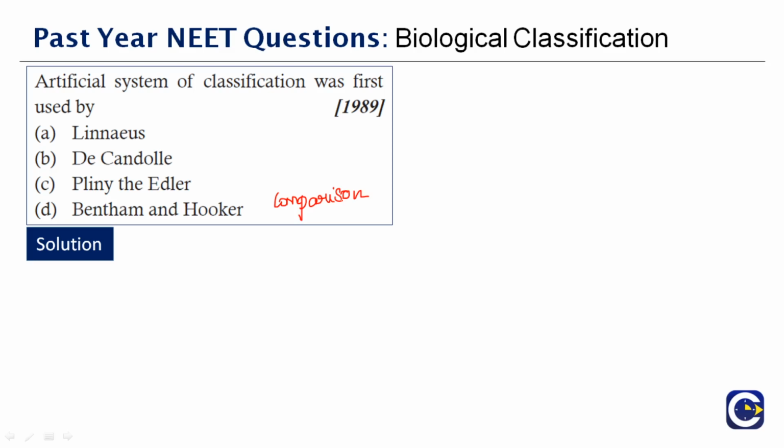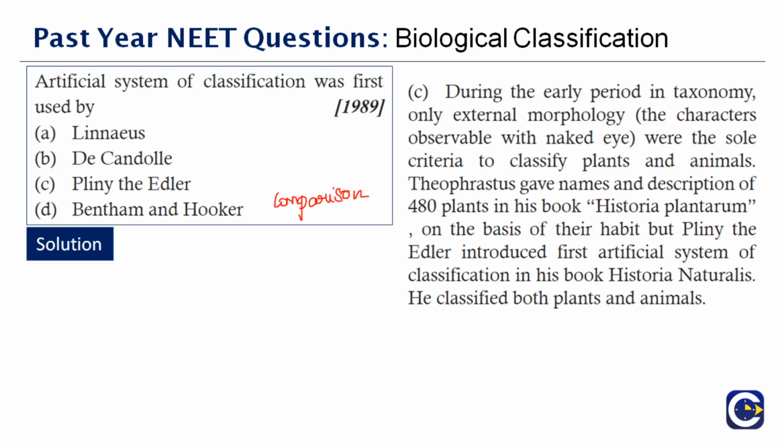Option C is the right answer. Okay, so here you have a description for that as well. Maybe you can see that and read. Here, if you see, the sole criteria to classify plants and animals... Theophrastus was the person who gave names for the description of 480 plants in his book Historia Plantarum on the basis of their habit, but Pliny and Edler only introduced this artificial system of classification. Therefore, the correct answer is Pliny and Edler.